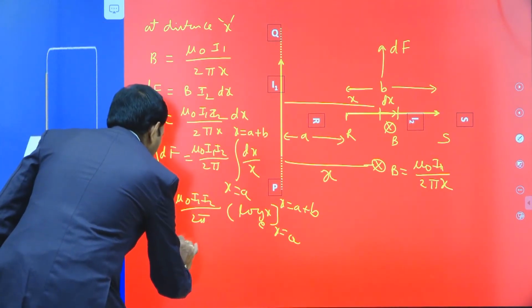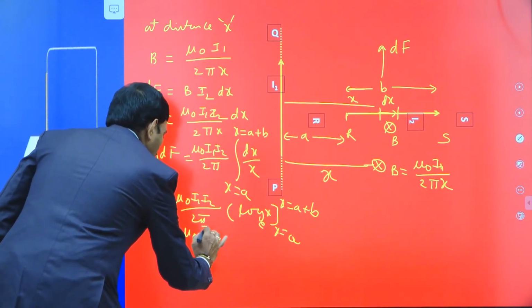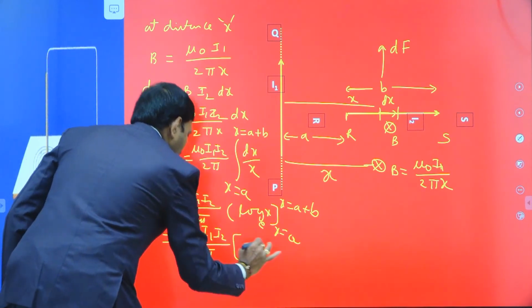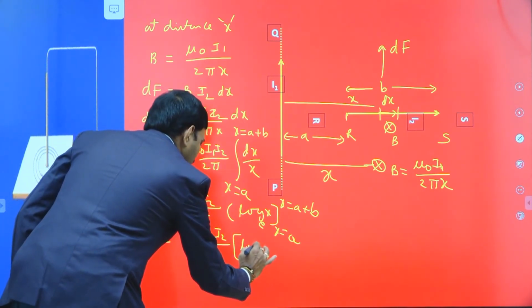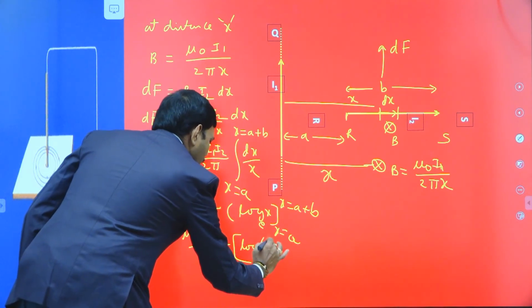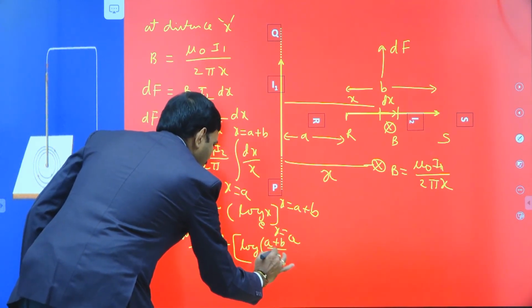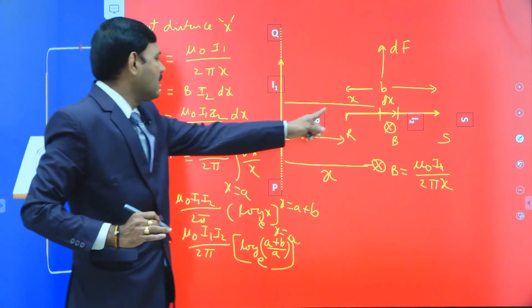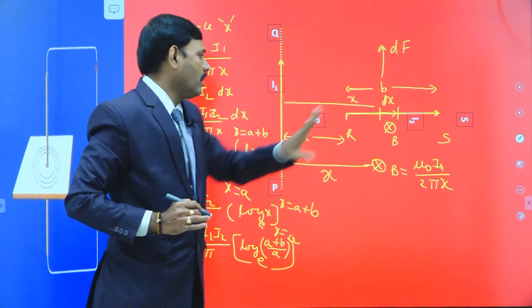So the expression is mu naught I1 I2 divided by 2 pi, substituting the limits and arranging, into log of A plus B by A to the base e, where A is the first end position and B is the length of the wire.